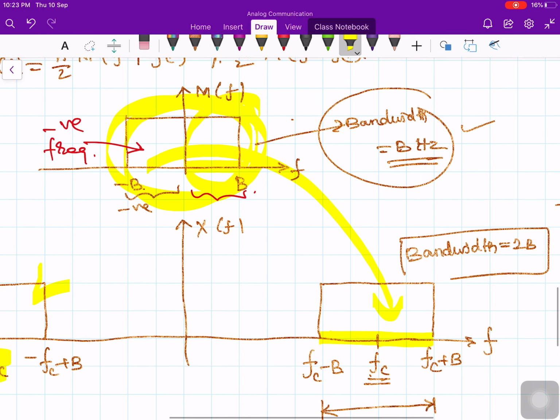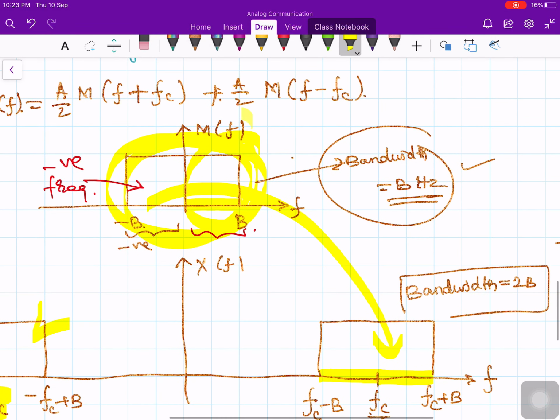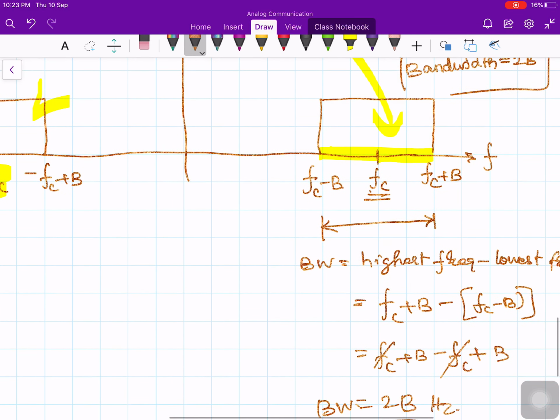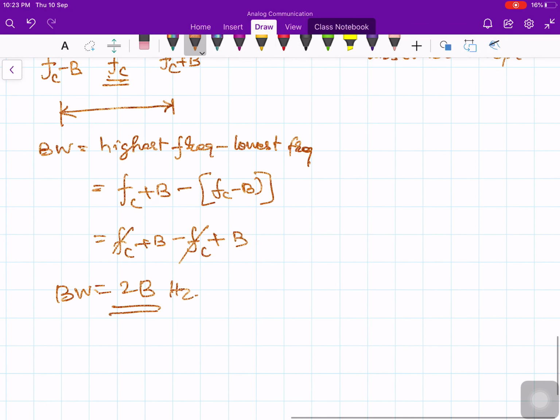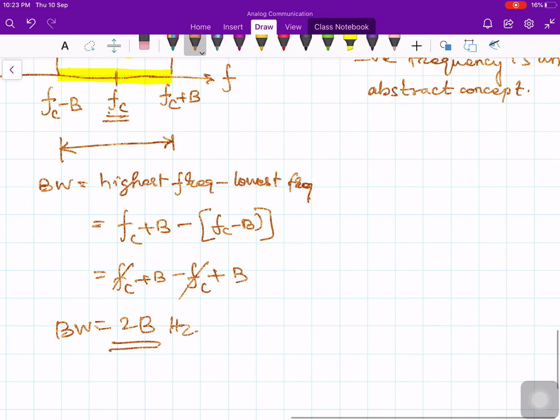Now if you look at the spectrum M of F itself, as we know for any real signal, M of F has some symmetric properties. If you take a real signal X of t, because after all when we modulate, what is a modulating signal?